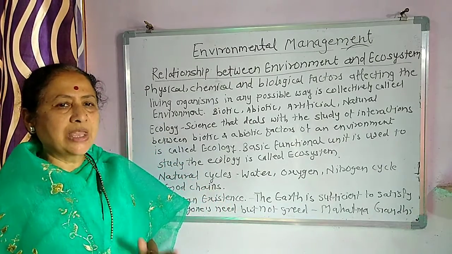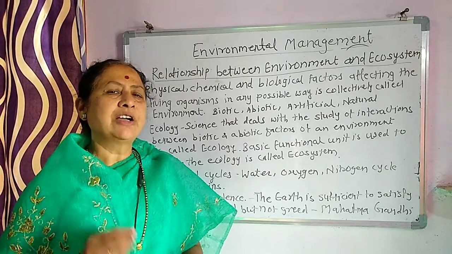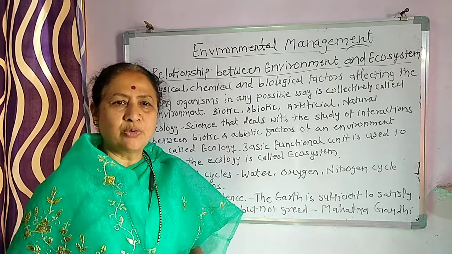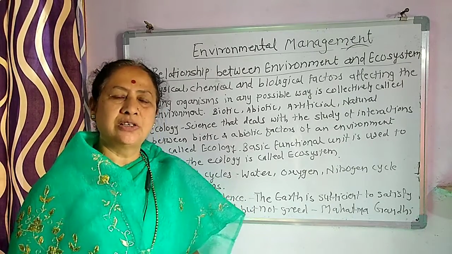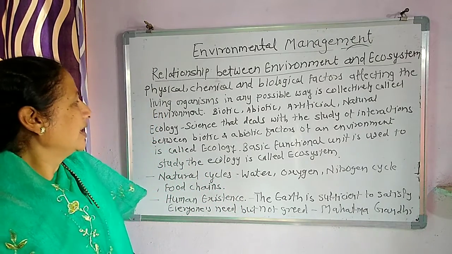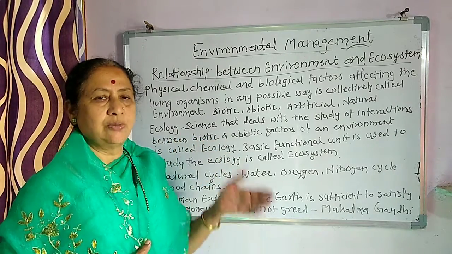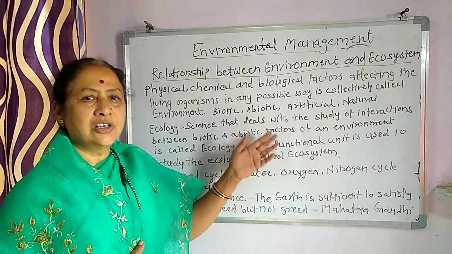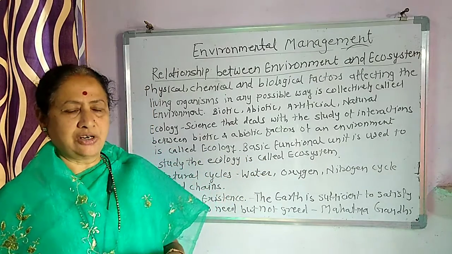Now let us discuss. We have studied that the ecosystem is a functional unit of ecology, meaning whatever is happening around us, that we have to measure. So it is the functional unit of ecology. Now let us understand the next important thing, what is ecology. We have already studied that ecosystem or environment consists of certain biotic factors, certain abiotic factors, certain artificial factors as well as natural factors.